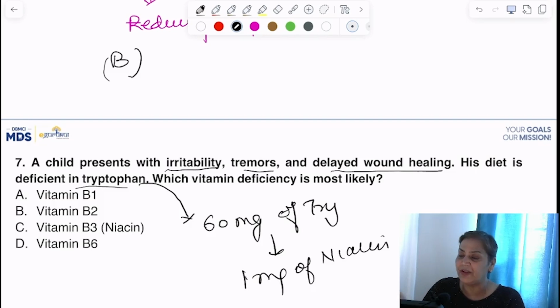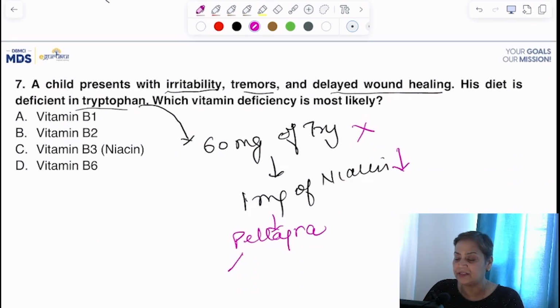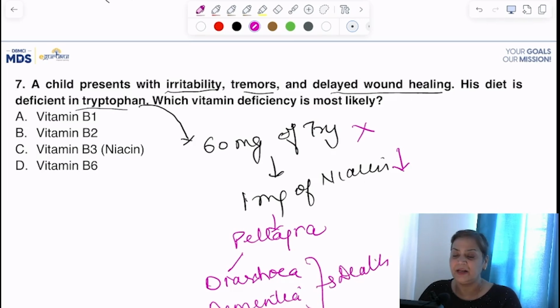So if tryptophan is deficient, niacin synthesis will be impaired, and defect in the synthesis of niacin leads to pellagra, which is characterized by 3Ds. Diarrhea is there, dementia is there, and dermatitis is there, which finally, if not treated, leads to death. Right? So here you have to go with your eyes closed for B3 or niacin. I hope it is clear to you.